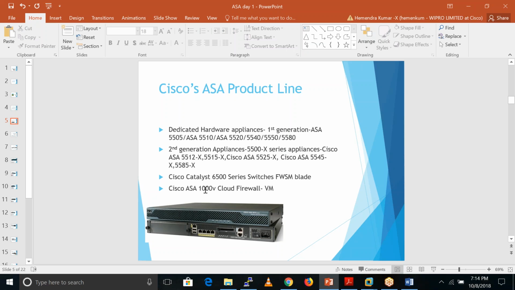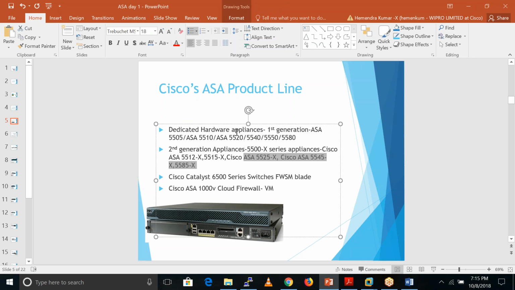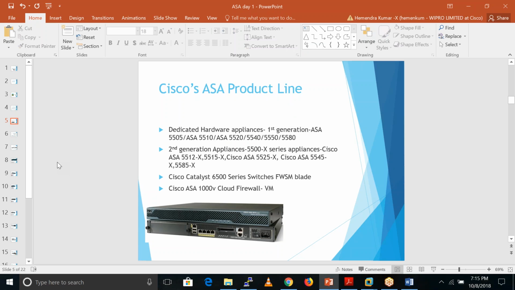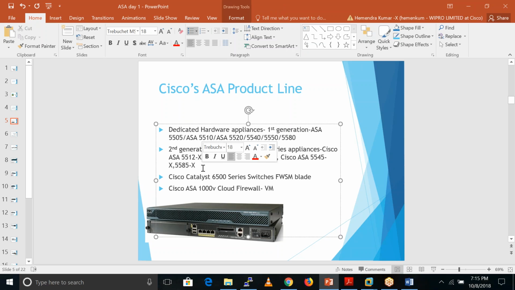They also launched one virtual firewall, which is the Cisco ASA 1000V. So what kind of enhancement did they do in these second generation models? Basically, they just increased the throughput on the devices. These first models are very low-end models, only for small organizations, like a 100-person or 1,000-person organization. These newer models support around 10,000 users. Like the 5585 is a very high-end model.